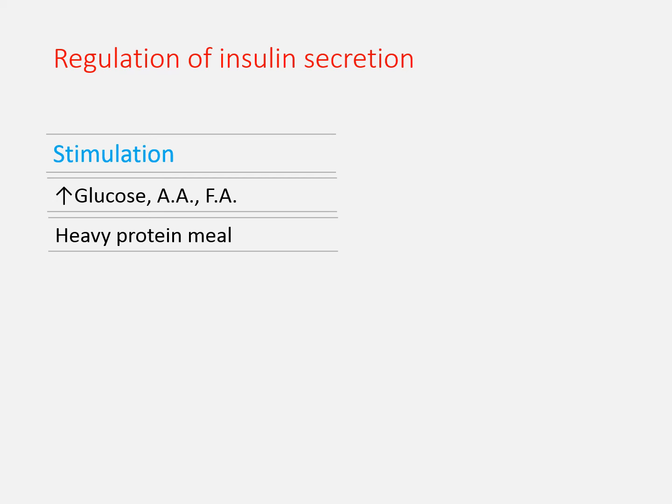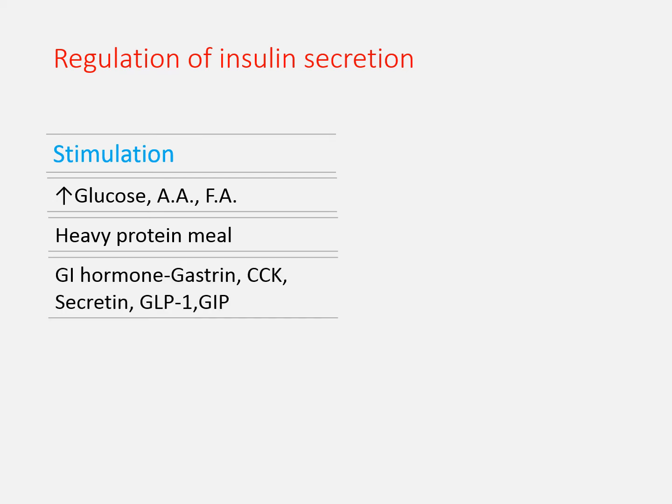Next is the GI hormones: gastrin, cholecystokinin, secretin, GLP-1, GIP. So these GI hormones increase insulin secretion. When we are giving food orally, due to the incretin effect, we have learned this effect in a previous lecture, so I am not going to discuss in detail, but because of this incretin effect, there is an increase in the insulin secretion.